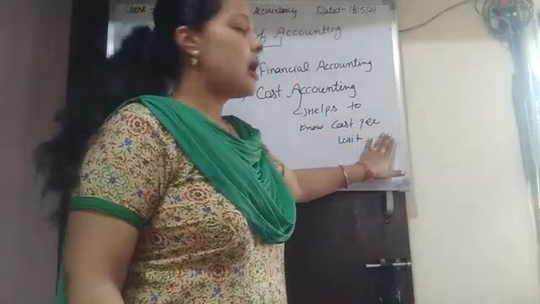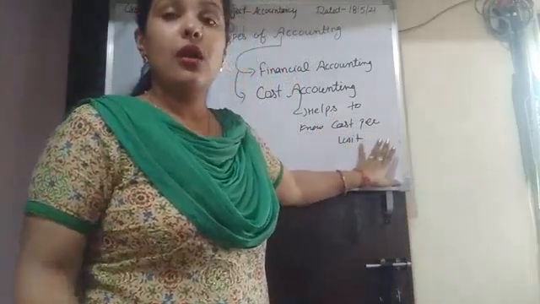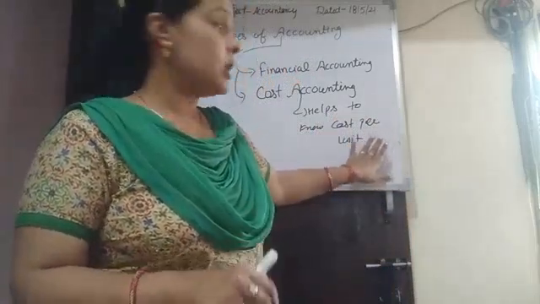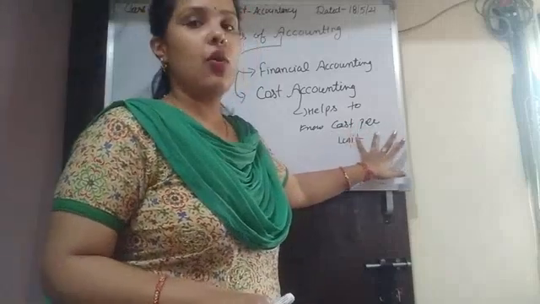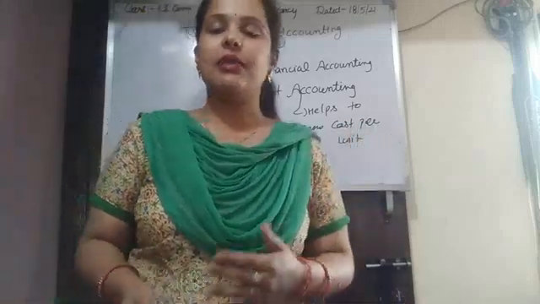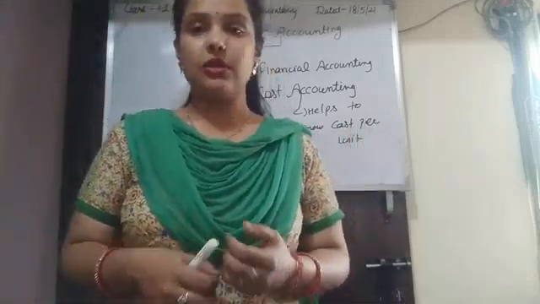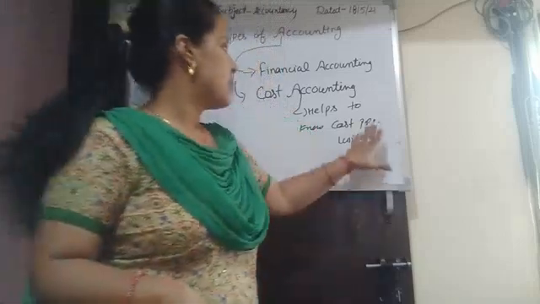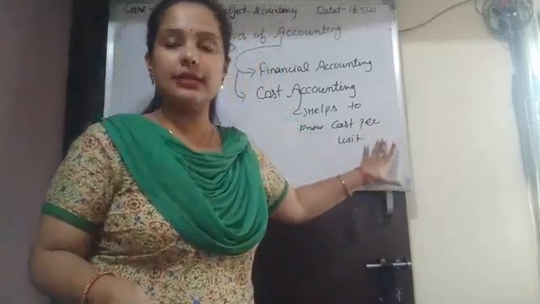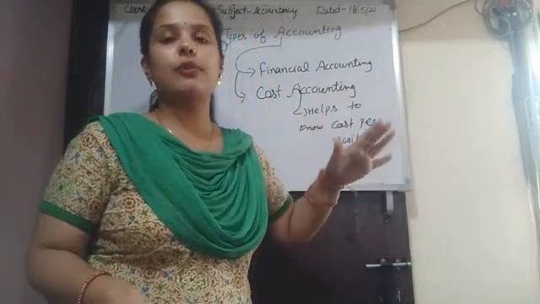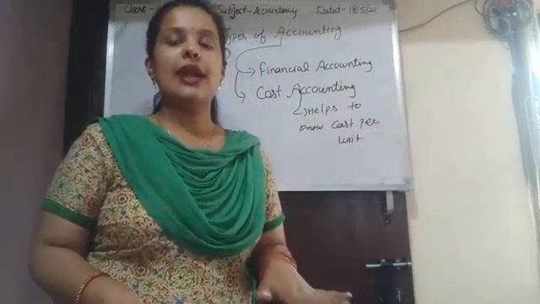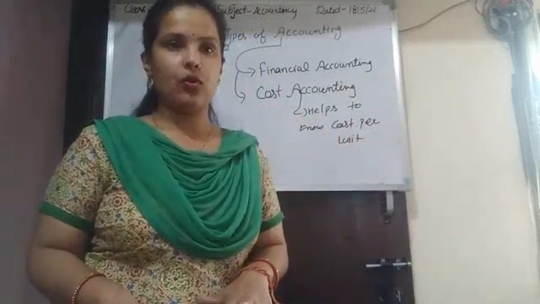So that the businessman knows what cost he has incurred per unit. After that he can take corrective measures so that he can control the cost per unit. If he does this, then the overall cost of production is decreased, and he benefits more.